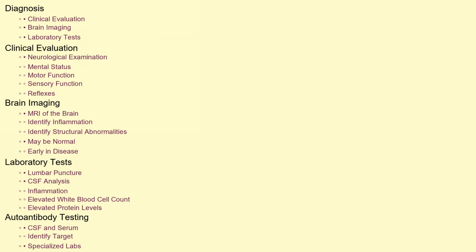Because of the diverse presentation, it's important to consider autoimmune encephalitis in any patient with unexplained neurological or psychiatric symptoms. Diagnosis involves a combination of clinical evaluation, brain imaging, and laboratory tests. A detailed neurological examination is essential to assess the patient's mental status, motor function, sensory function, and reflexes. MRI of the brain can help to identify areas of inflammation or structural abnormalities. However, in many cases, the MRI may be normal, particularly early in the disease course. Lumbar puncture is critical. Cerebrospinal fluid analysis can reveal inflammation, such as elevated white blood cell count or protein levels. Importantly, specific autoantibody testing on the CSF and serum is crucial to identify the target of the autoimmune attack. This testing is done at specialized laboratories and can take time to come back.